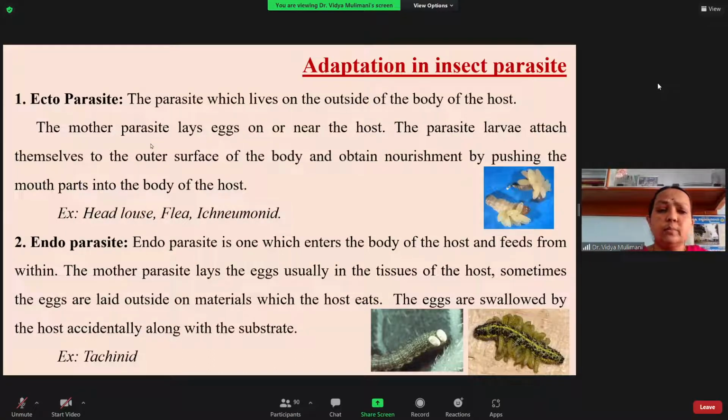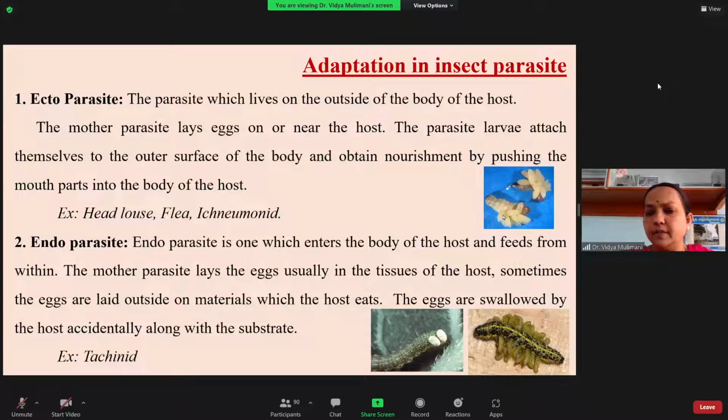The mother parasite lays the eggs either directly on the surface of the host itself or nearby, so that after hatching, they can crawl a little and reach the host. The parasite larvae attach themselves to the outer surface of the body and obtain nourishment by piercing the mouth parts in.